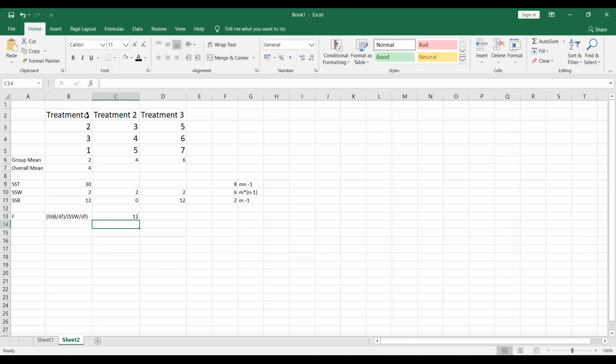Six. Why 8? Six, sir. Yes, it will be 6. Or will it be 6 or will it be 3? Six, sir. Three. One will be compared. It will be 3, right? Three. I said 3.